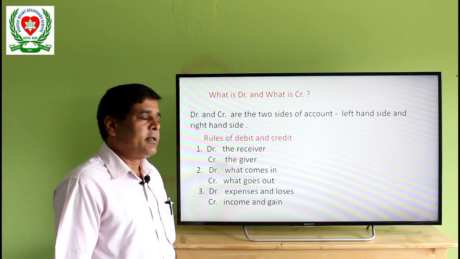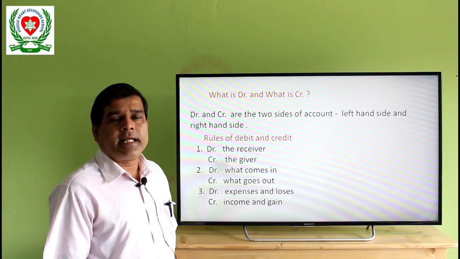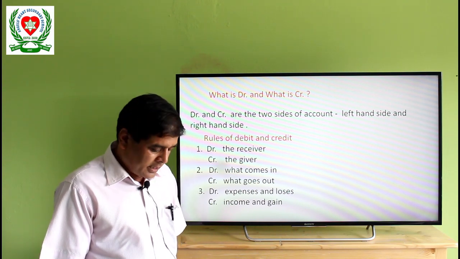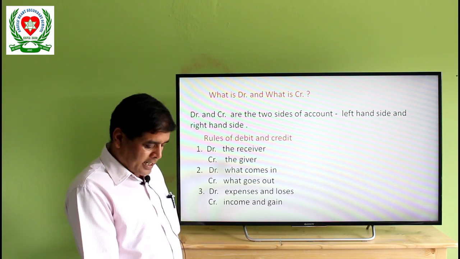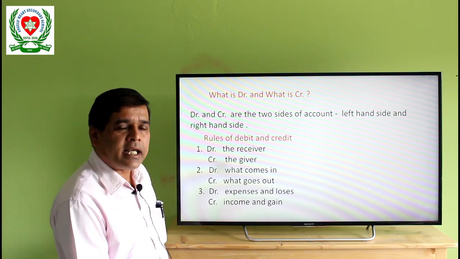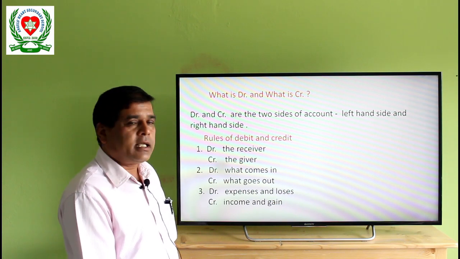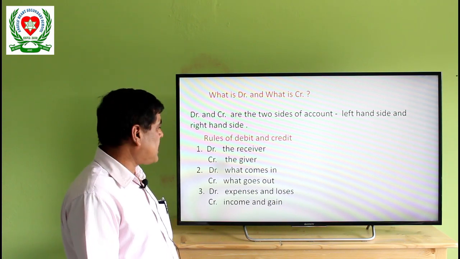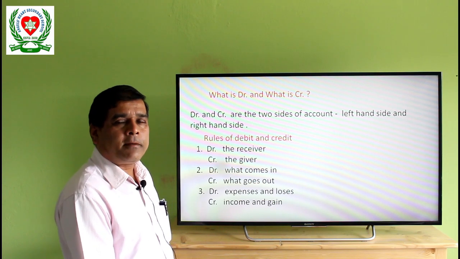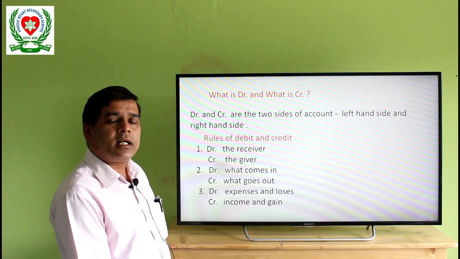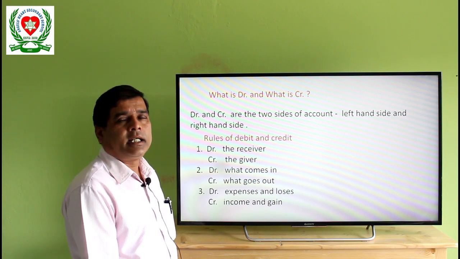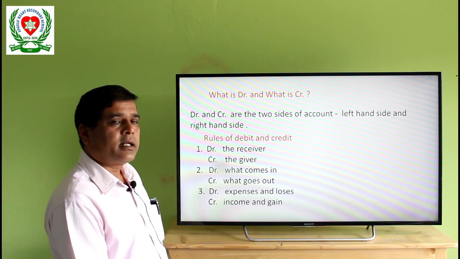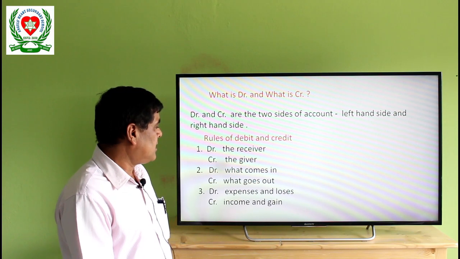Rules for debit and credit: debit the receiver, credit the giver. Those who receive things or money, their name should be written on the debit side, and those who give or provide money or goods or other services, that giver's name should be recorded on the credit side.